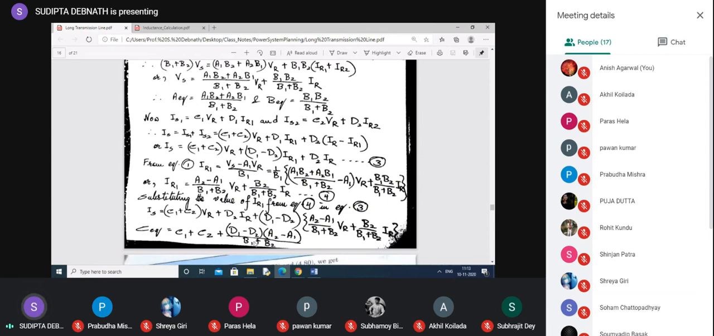So if we get any problem on parallel connection, if you want to avoid the derivation, you have to remember this one and this one. And you can substitute D equivalent equal to A equivalent. Up to this much, is it clear?